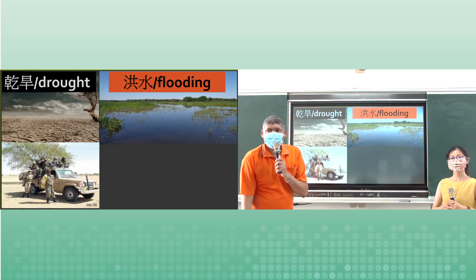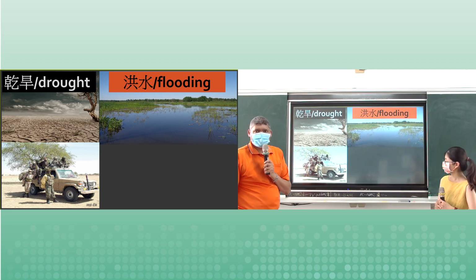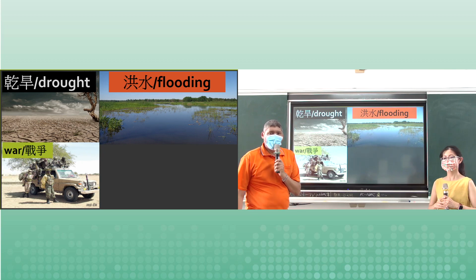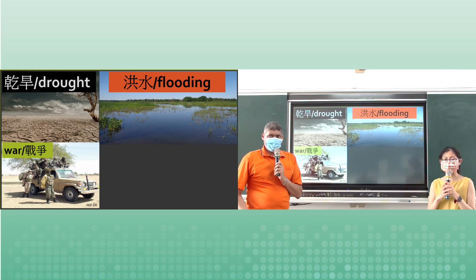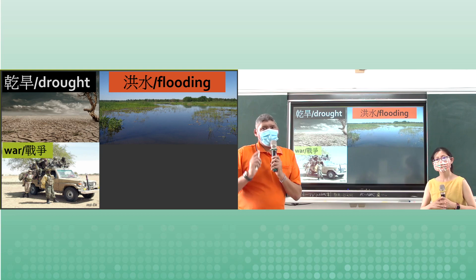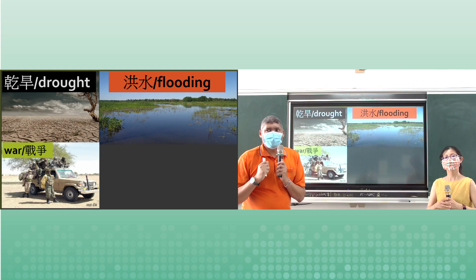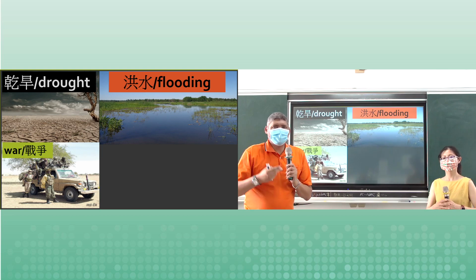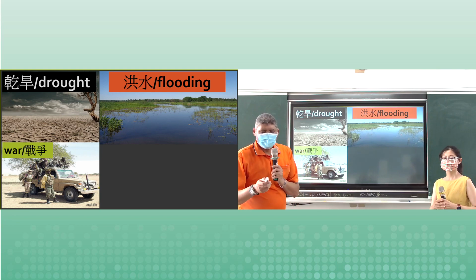Number 3. What do you think this picture represents? Aha, you've guessed it. It's war. The Chinese word for war is? 战争, 内战. Right, war. So this is also a major cause of world hunger. When there's war, it's almost impossible to feed the people because money is spent on warfare, things like tanks and bullets and guns instead of food. All right, so that is not a good thing to have during that time.